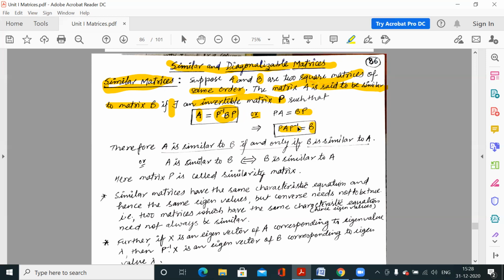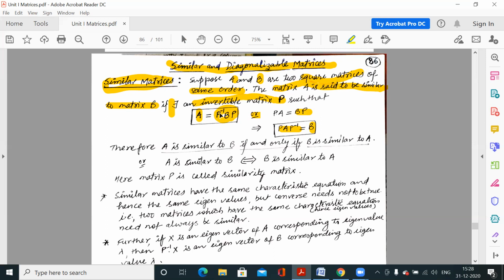What I am trying to prove here is that whenever A is similar to B, B is also similar to A. Both are called similar matrices to each other. So we have two matrices A and B. If there exists one invertible matrix P such that P inverse B P is equal to A, then we say A is similar to B, meaning A and B are called similar matrices.